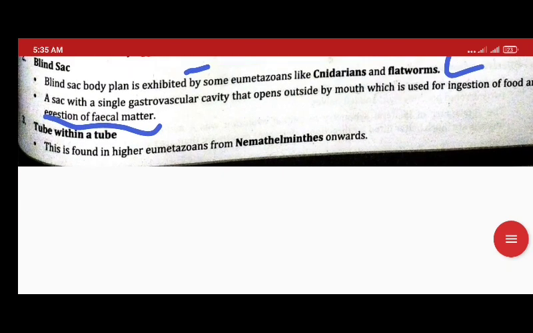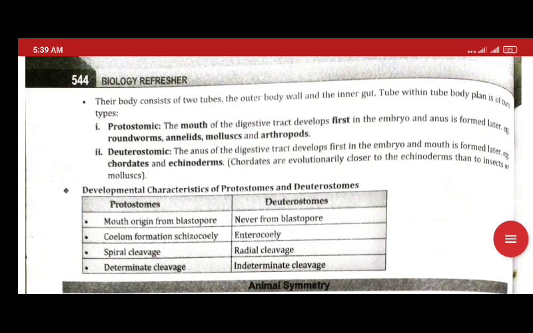In this, there is tube formation in higher eumetazoa, from Nemathelminthes up to Chordata.